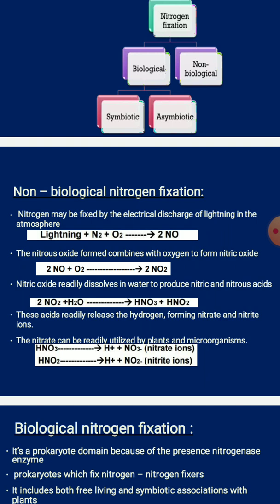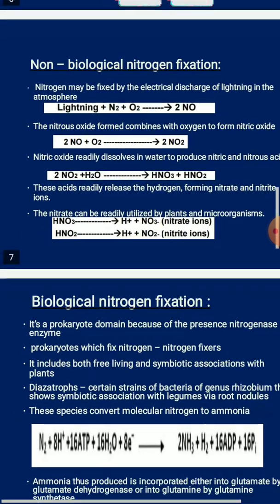You can see here HNO3 is dissociating into H plus and NO3 minus. So these nitrate ions will be utilized by the plants and the microorganisms. HNO2 will be dissociated into H plus and NO2 minus. So you can see here the nitrate ions which are formed will be utilized by the plants and the microorganisms through this non-biological nitrogen fixation,